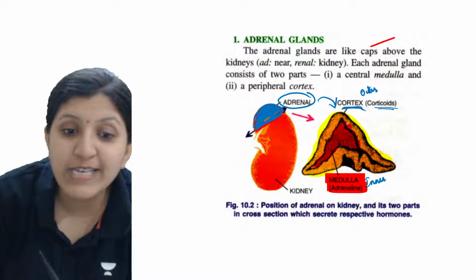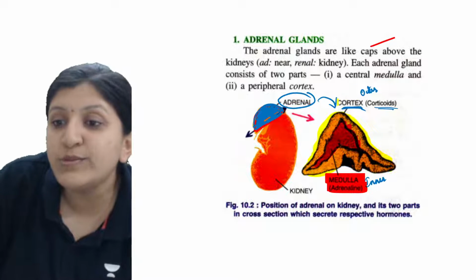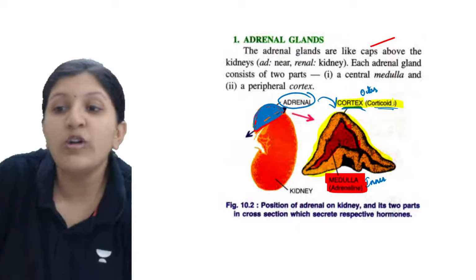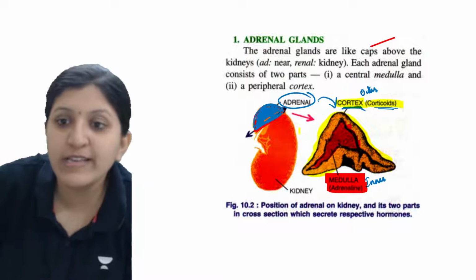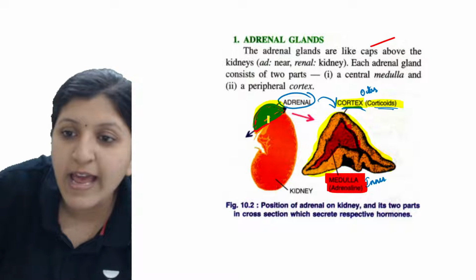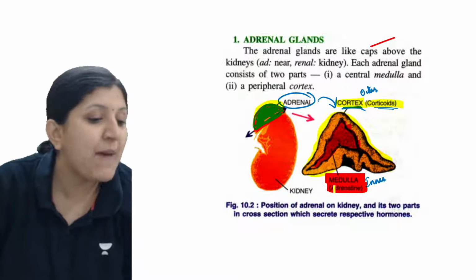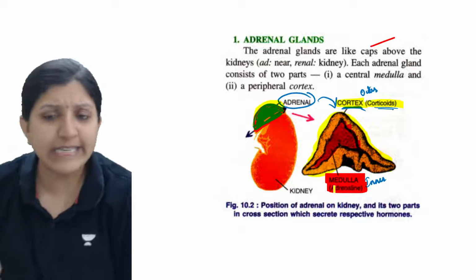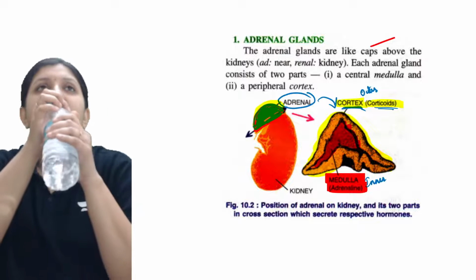Then what does the cortex do? The cortex is responsible for corticoid hormone secretion, and what you see here is basically the adrenal gland, which is just like a cap on the kidney. Okay, let's have a look at this, just a second.